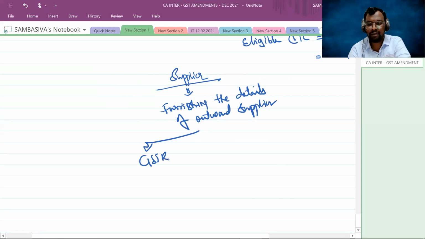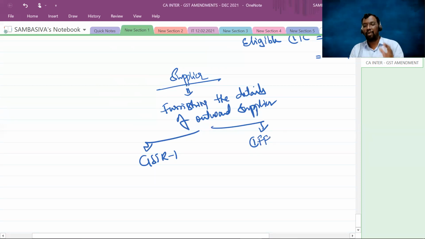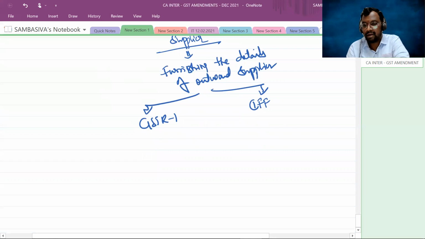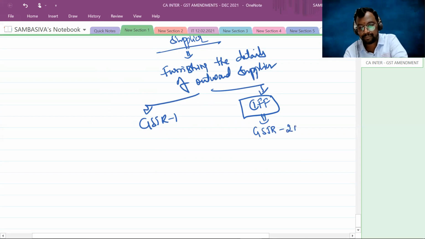He has the option of filing GSTR 1. By filing the GSTR 1, he can furnish the details of outward supplies, or by using the IFF, Invoice Furnishing Facility. As and when the supplier furnishes the outward supplies details using IFF, the details will immediately be available to the recipient in GSTR 2A, based on which the recipient can avail the input tax credit.